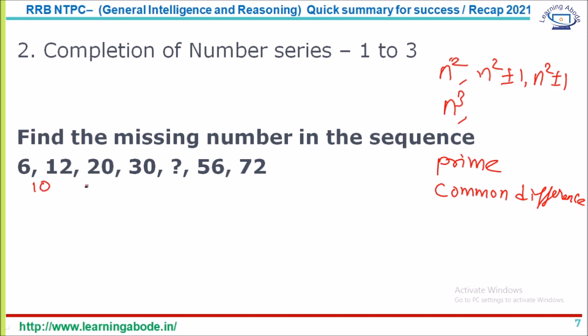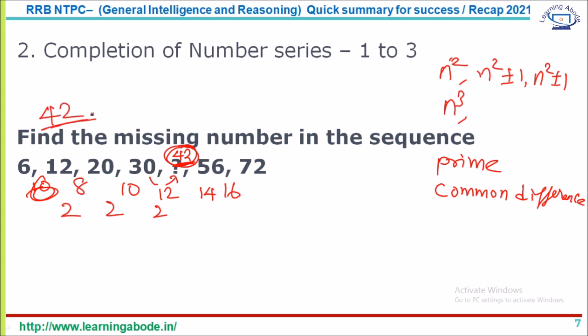Here the difference is 6, here it is 8, here it is 10, and here the difference is 16. So it is going up by 2 each time. Let me try to add 2, in which case this will be 12. So 30 plus 12 is 42. I'm guessing 42 as the answer. What if 42 is the answer? Then the difference will be 14. So 6, 8, 10, 12, 14, 16 are the consecutive differences. So my assumption of 42 is correct, and the answer for this question is 42.